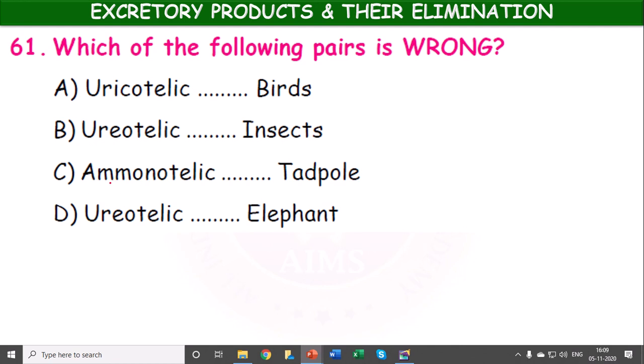Next, which of the following pairs is wrong? Uricotelic birds, ureotelic insects, ammonotelic tadpole, ureotelic elephant.